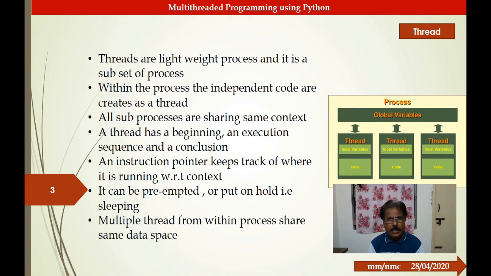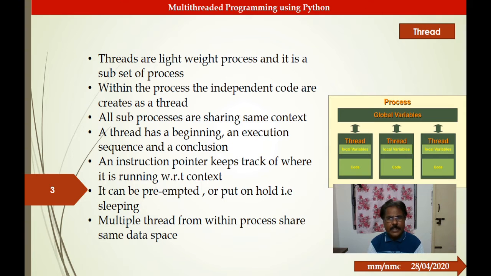Like a process, a thread has a life cycle: a beginning, an execution sequence and a conclusion. And we also have a pointer to keep track of the status of the thread. A thread could be interrupted at any stage, which is called preemption, or you can put the thread on hold, which we call a sleep state or zombie state.